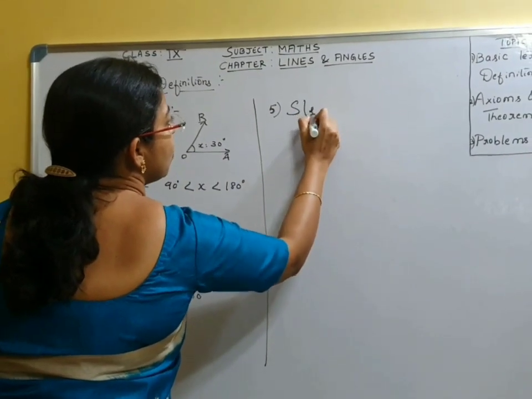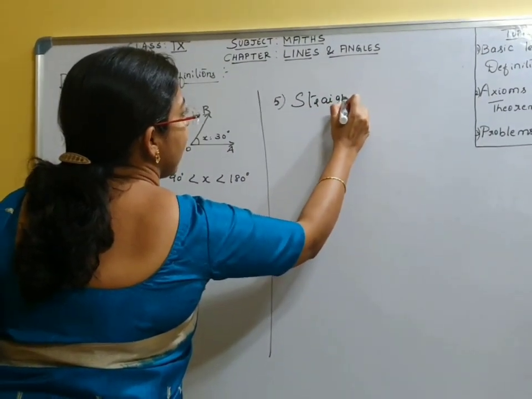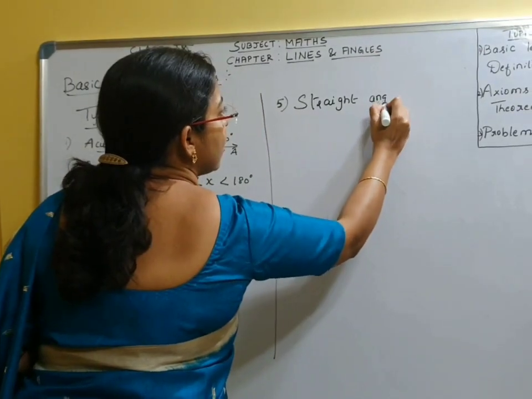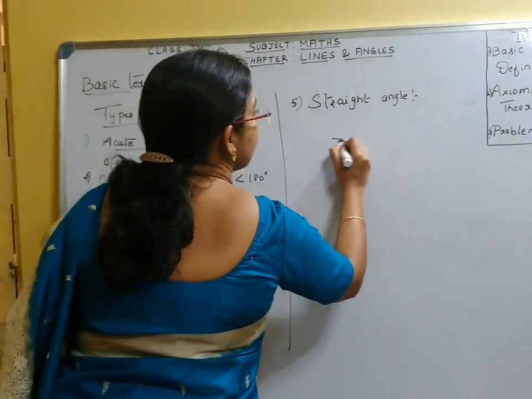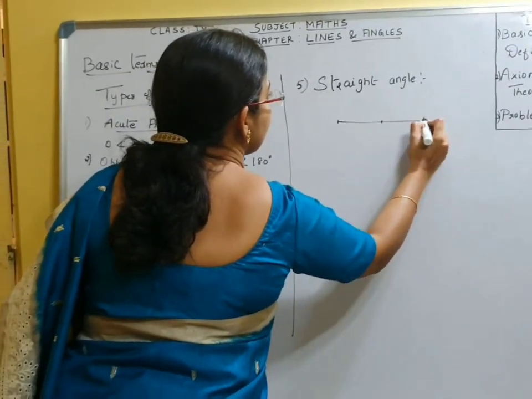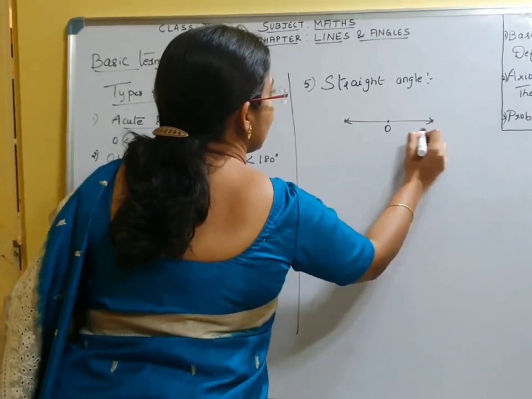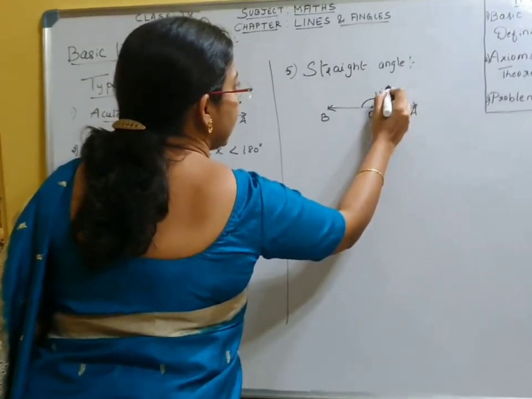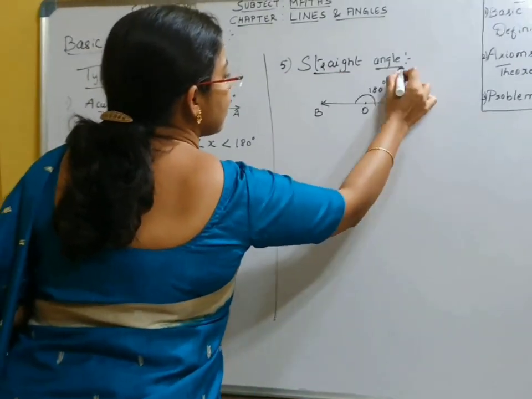Straight angle. What is a straight angle? If the angle formed is 180 degrees, we call that a straight angle. OAB. The angle formed here is 180 degrees. So we call that a straight angle.